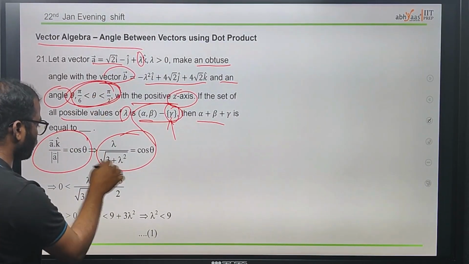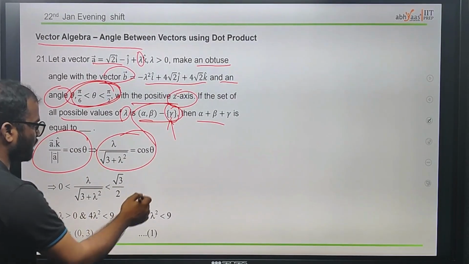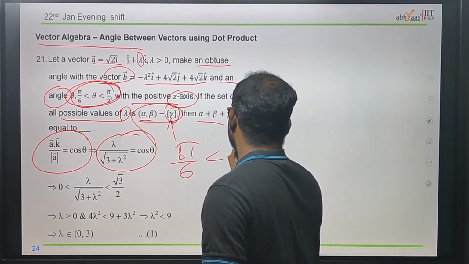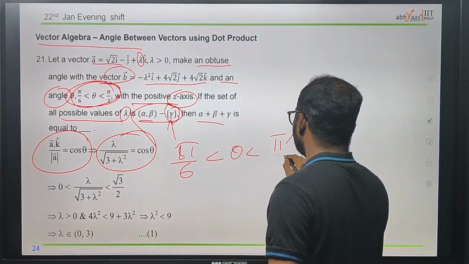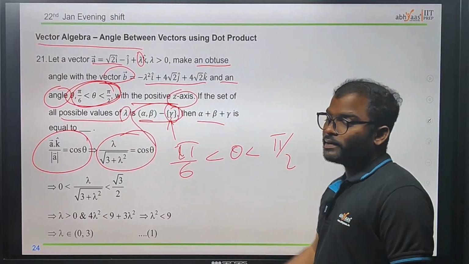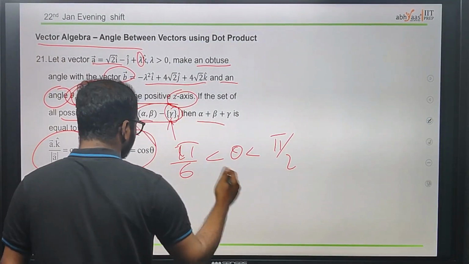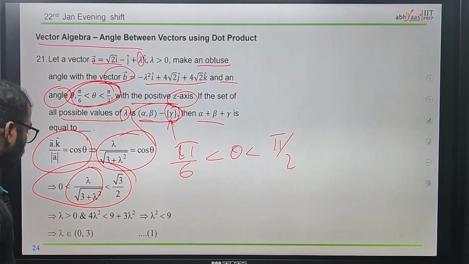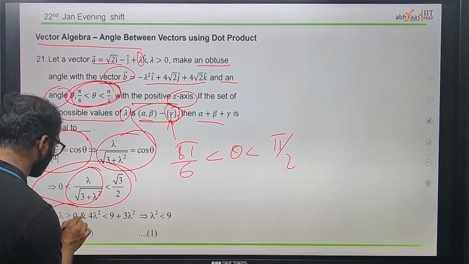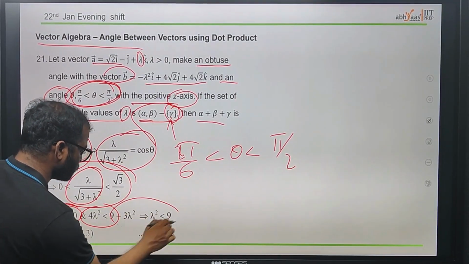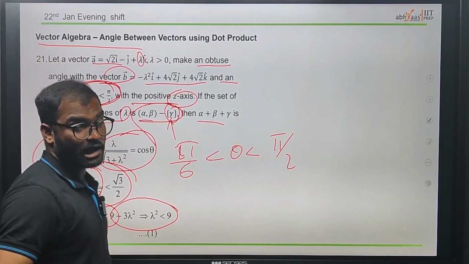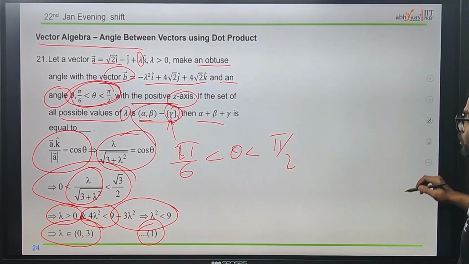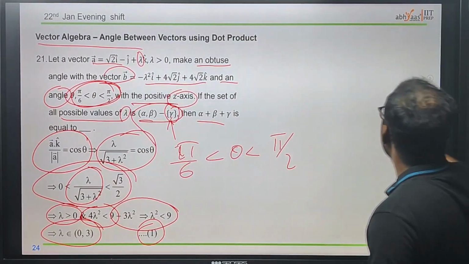Now, using cos theta on both sides, we have pi by 6 less than theta less than pi by 2, so we take cos theta on both sides. Therefore, using this, we can easily find lambda for this type of inequality. Therefore lambda belongs to this interval, which we make as equation 1. Now we need to find gamma. What is the gamma value?